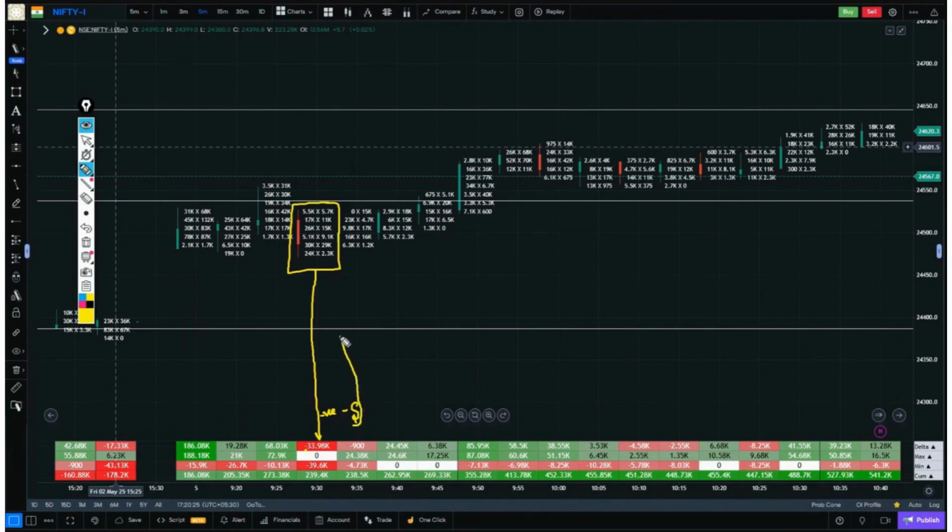In this candle, there were more sellers, 33,000 as compared. So how were there more sellers than buyers? Like in the previous candle, I showed the calculation. In that one, there were more buyers. Similarly, in this candle, there were more sellers. Now, we are getting a summary of each candle.